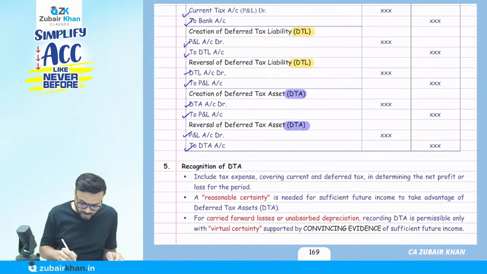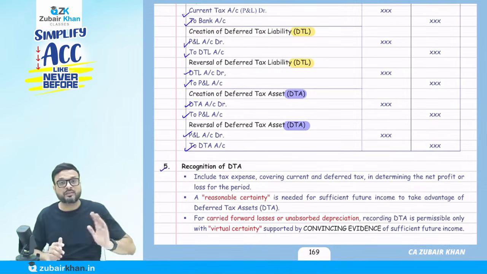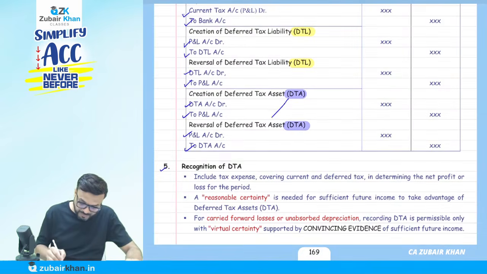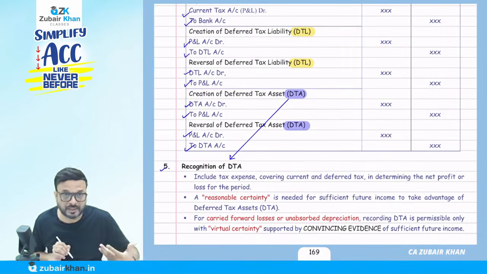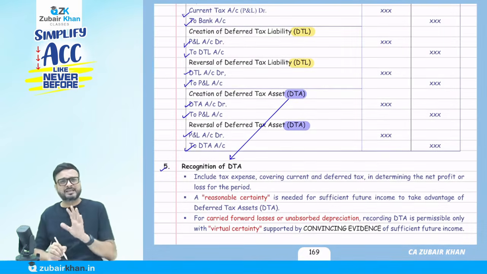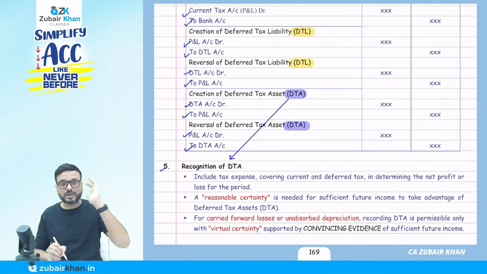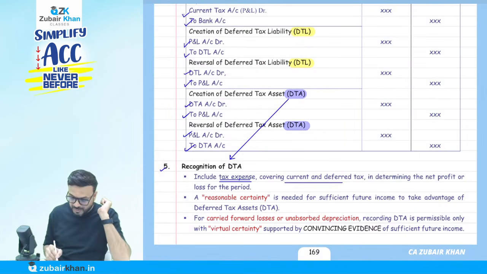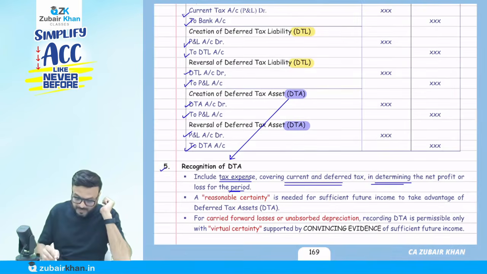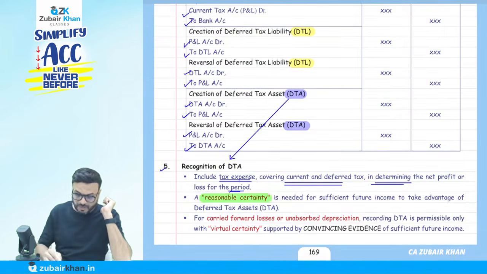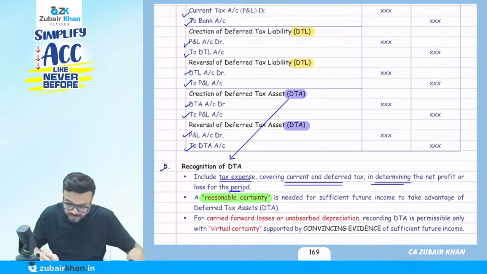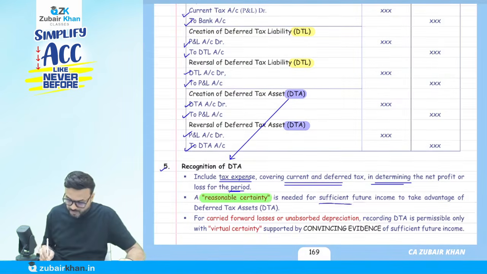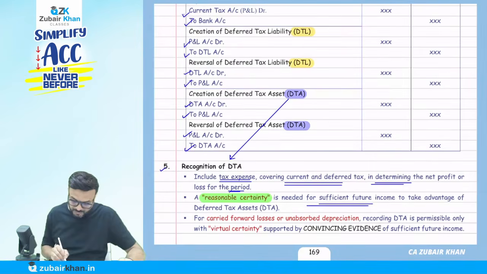Now, recognition of deferred tax asset. When do I recognize the deferred tax asset in the first year? They say we have to keep in mind: include the tax expense covering the current tax and deferred tax in determining the net profit or loss for the period, if I am reasonably certain that we have sufficient future income to take advantage of the deferred tax.